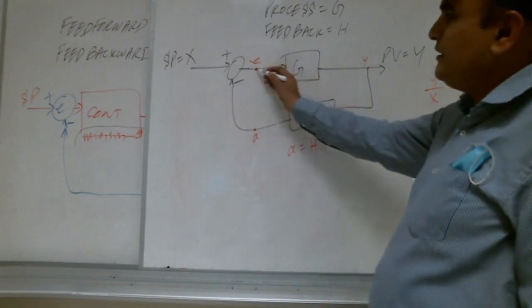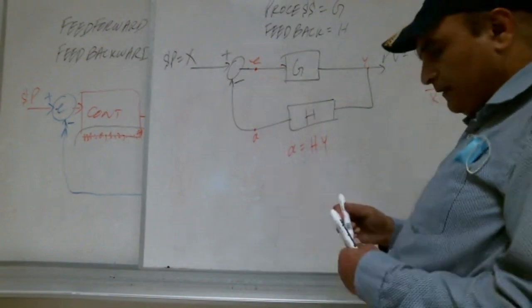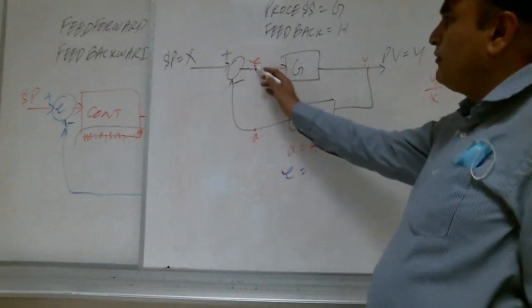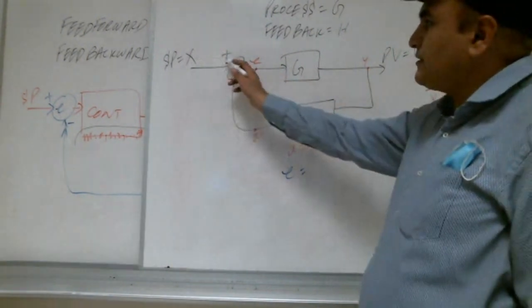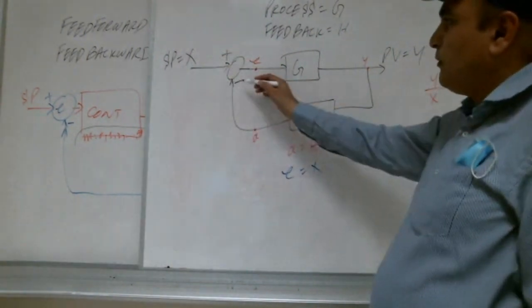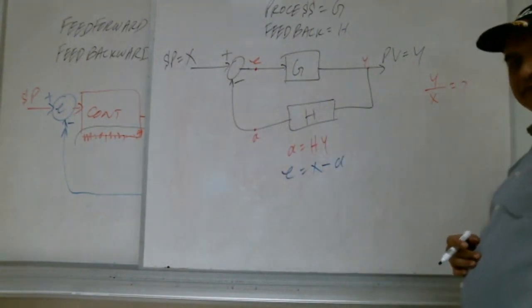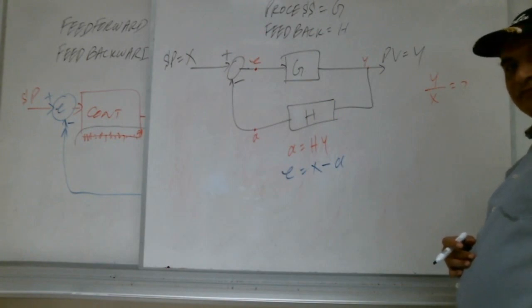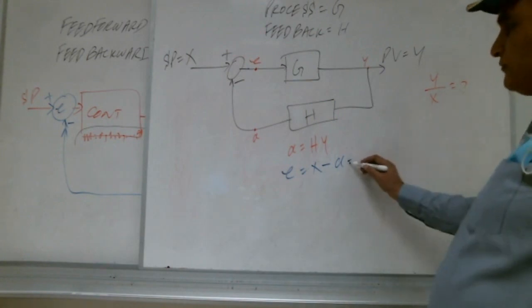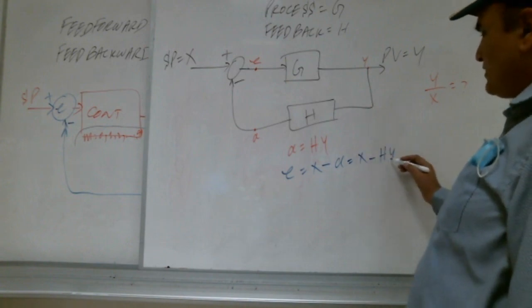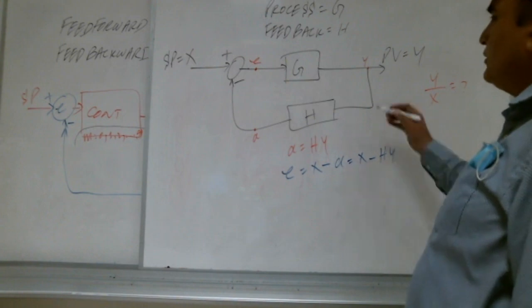Okay. What is this E? E is equal to what? GY. E is equal to this X minus A. Is that correct? Yes, yes, it's correct. Okay. What is A? HY. So X minus HY is like this.